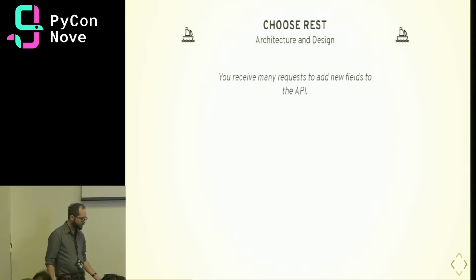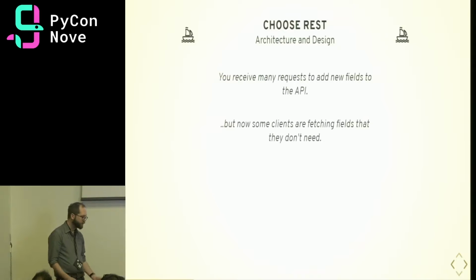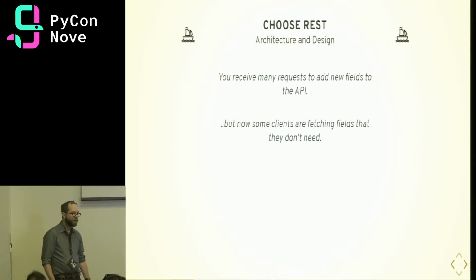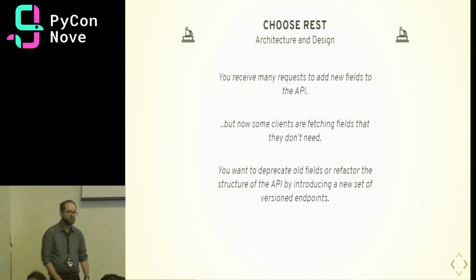So as time goes on, you receive many new requests to add fields to the API. But as a result, if you have many clients, some clients may be fetching fields that they don't require. And that could be additional network overhead, additional server overhead, and general slowness, especially for mobile clients. You might want to deprecate old fields or refactor existing fields.